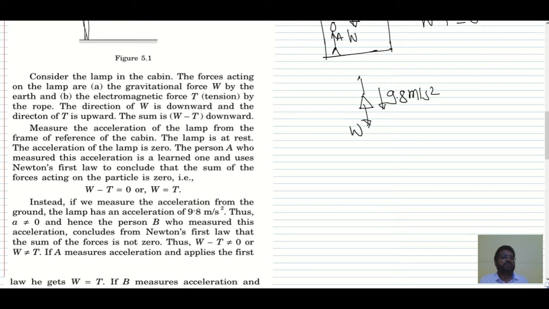So this is W, this is T. That means W minus T is not equal to 0. Instead, if you measure the acceleration from the ground, the lamp has an acceleration of 9.8 meter per second squared, which is not equal to 0, and hence person B who measured this acceleration concludes from Newton's first law that W minus T is not equal to 0.